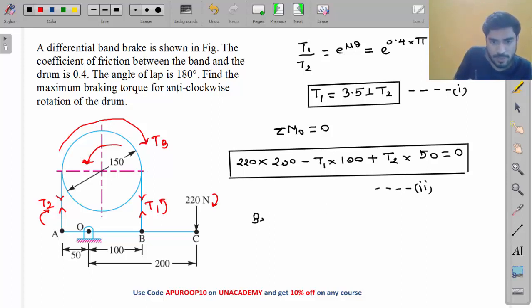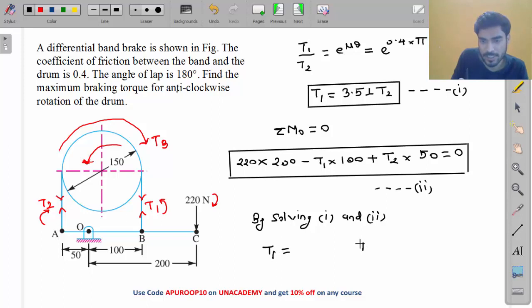So by solving equation number 1 and equation number 2, what will we get? Tell me what is T1 and what is T2. Solve this relation and tell me. Let me calculate it for you. Okay, so 220 into 200 divided by 351 minus 50.